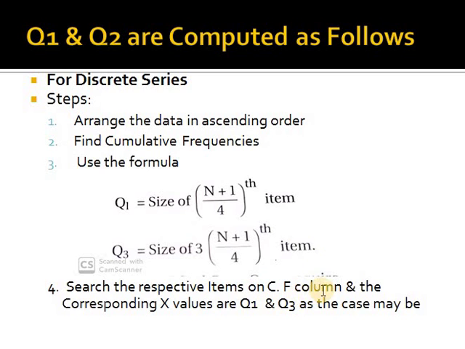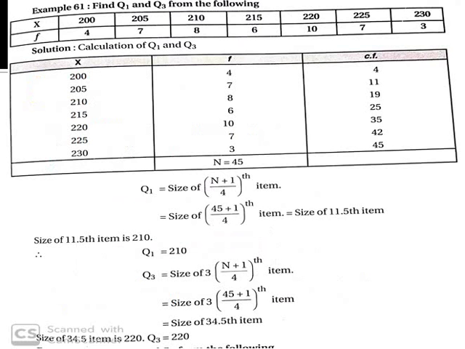The value that is equal or greater, the corresponding x value is Q1, and likewise for Q3. So just recall the process: first arrange the data, find the cumulative frequency, then use the formula, then find the x.